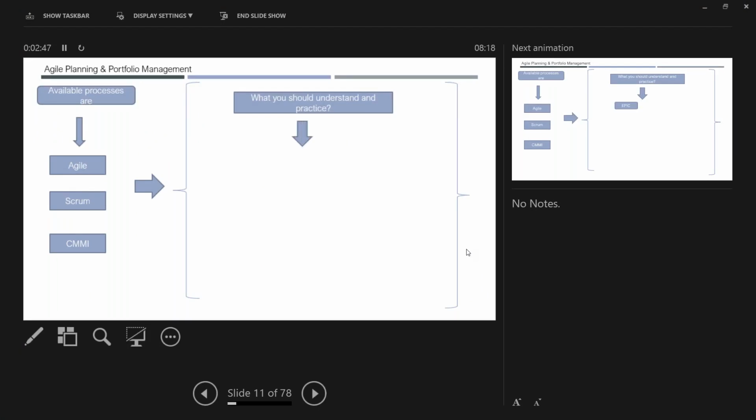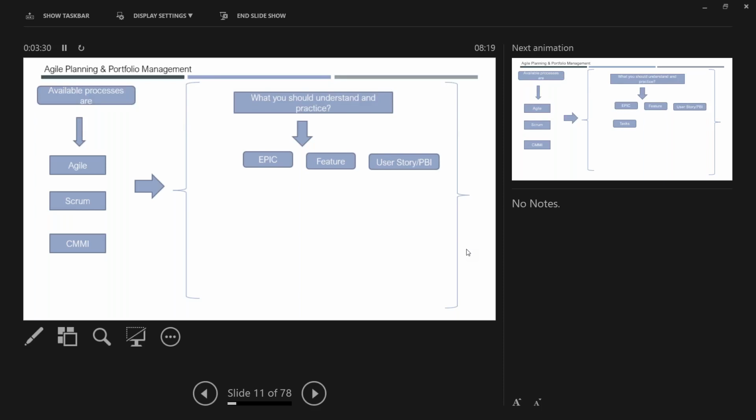So what you should know when you are using any of these templates? Any project planning starts with the requirements, and then the resources, and then you are designing, coding, etc. You need to understand some terminology when you are using a Scrum template or other template in your project management. Those terminologies are like epic, feature, user story, or PBI. PBI is nothing but a product backlog item. You use the term PBI when you are using the Scrum template, but user story comes under Agile.